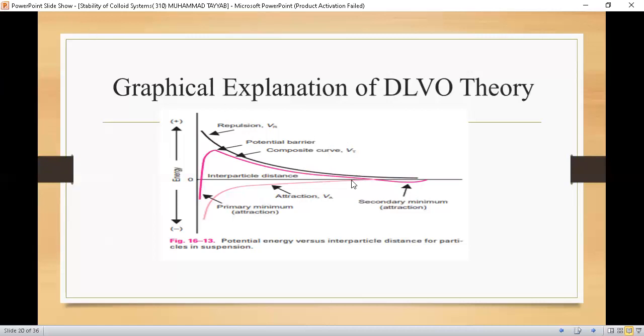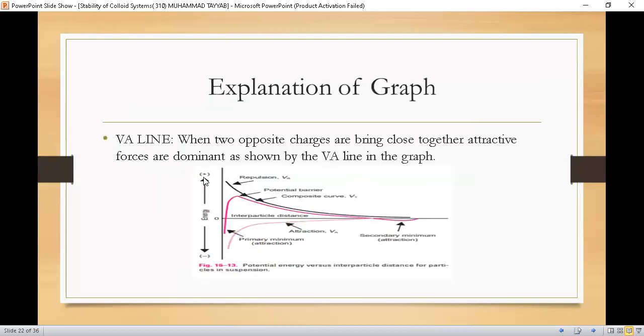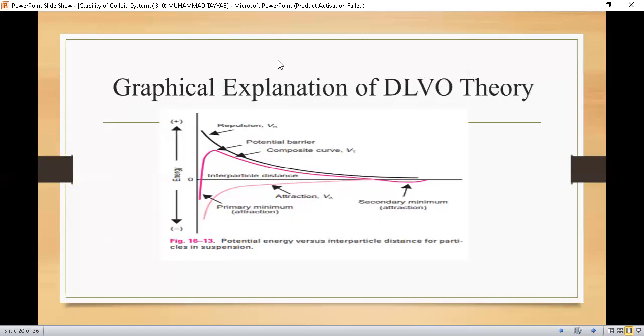Let's start from here. We are going to bring two positive charges too close to one another. You can see that there will be a repulsive force because the charges are similar. The graph is going here. There is this potential barrier. This potential barrier is the maximum repulsive force exerted between the particles, and this is required for the stability of the colloidal system.